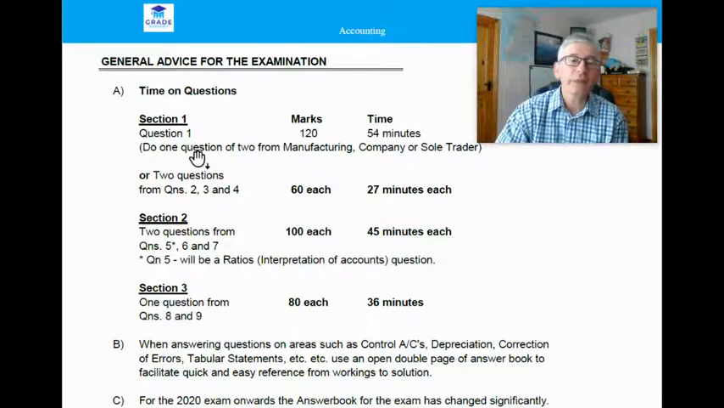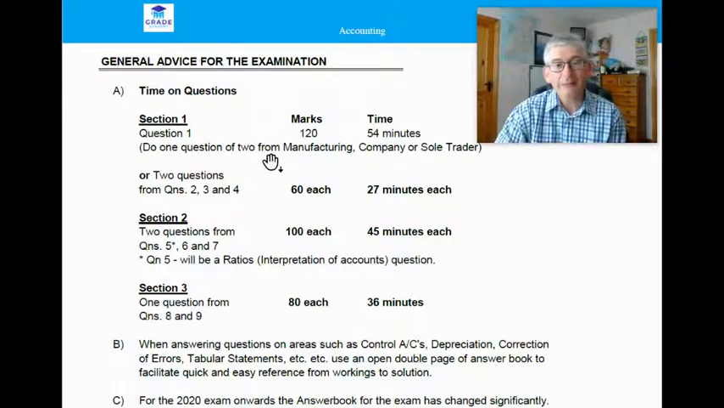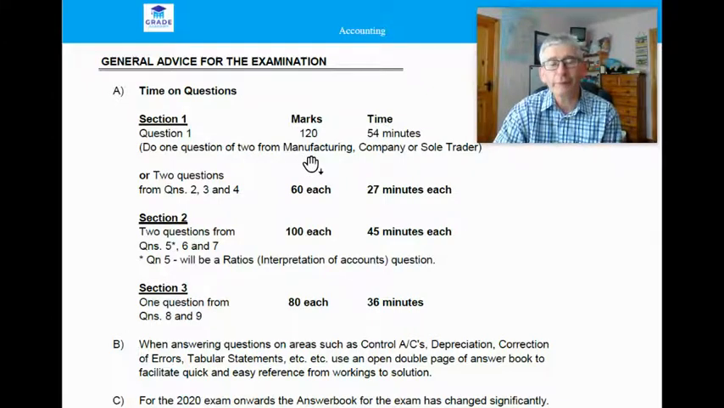Now, a change for the 2021 exam is that the examiner has now specified that you will have a choice in question 1. And the choice will be, you could do one of 2 questions from manufacturing, a company account, or a sole trader account.